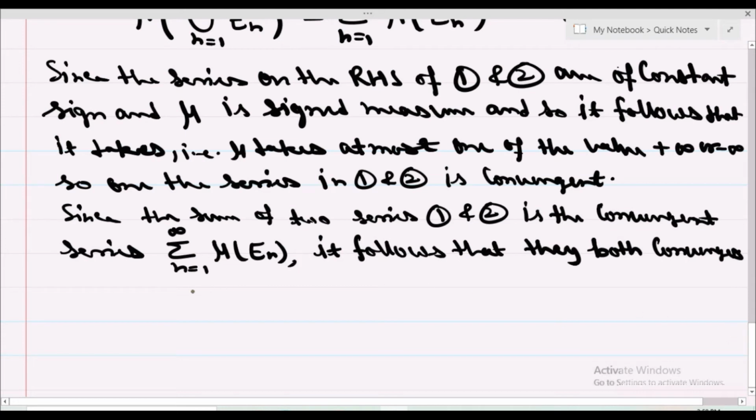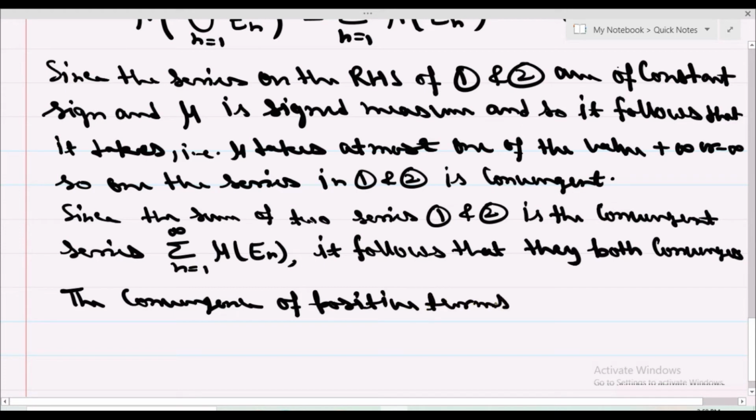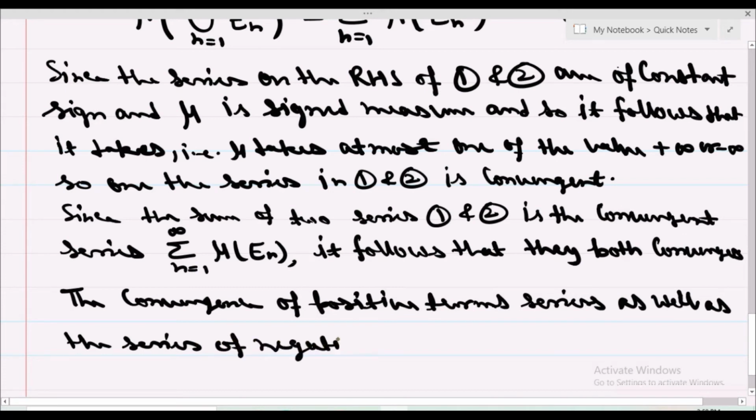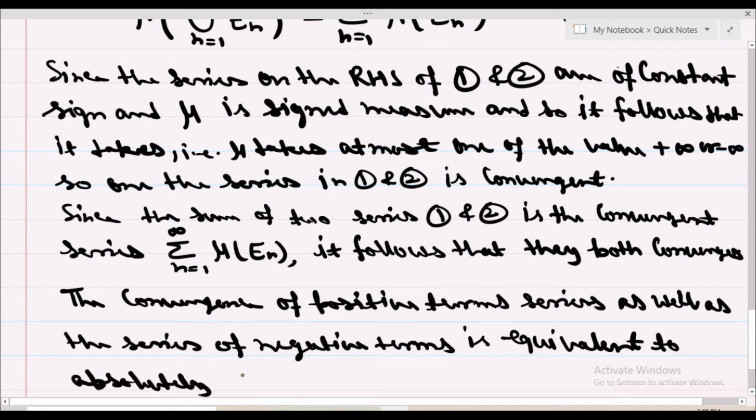It means the convergence of the series of positive terms as well as the series of negative terms is equivalent to absolute convergence of the series. Okay, that is the proof of our theorem.